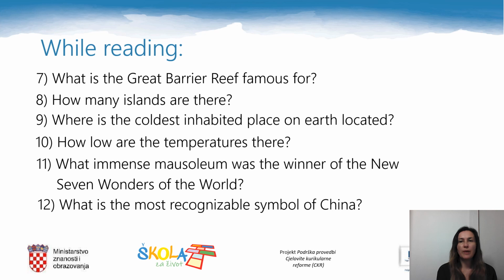What is the Great Barrier Reef famous for? How many islands are there? Where is the coldest inhabited place on Earth located? How low are the temperatures there? What immense mausoleum was the winner of the new 7 Wonders of the World? What is the most recognizable symbol of China?